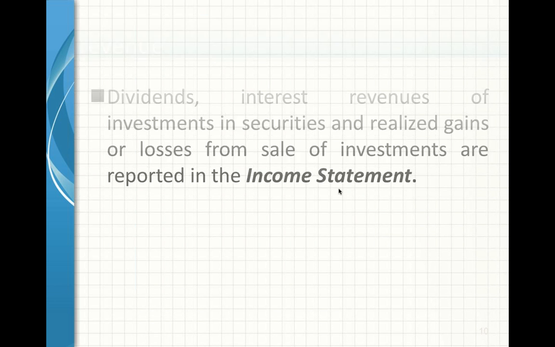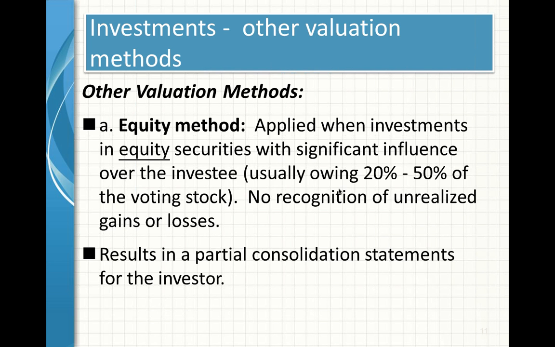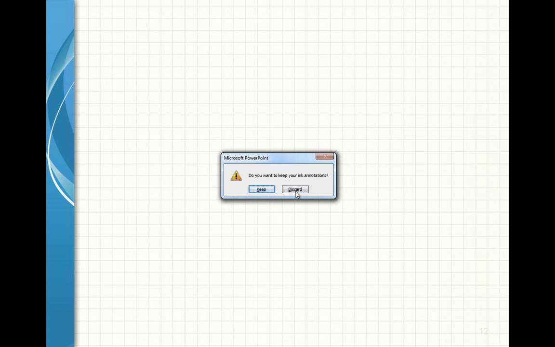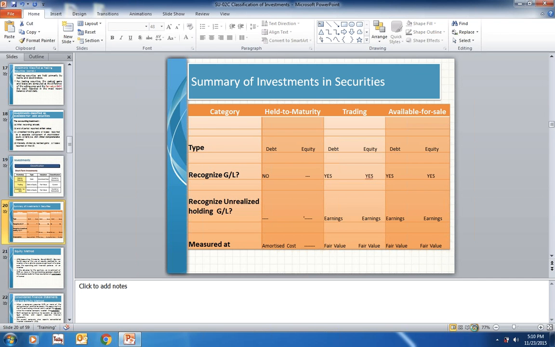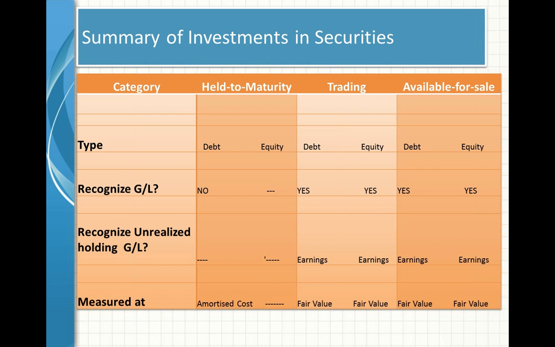Now I will show you one table from which you can easily understand, and please write this down well so that you can answer any type of questions here. Here we have held to maturity, trading securities, available for sale securities. Please write it down. In fact, it is taken from your textbook only, but it is better to write it and report it in the financial statements. Held to maturity, debt security.